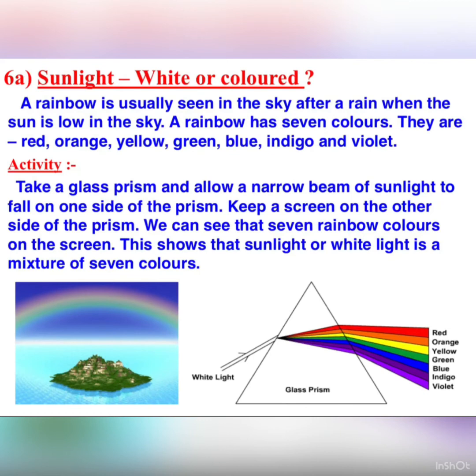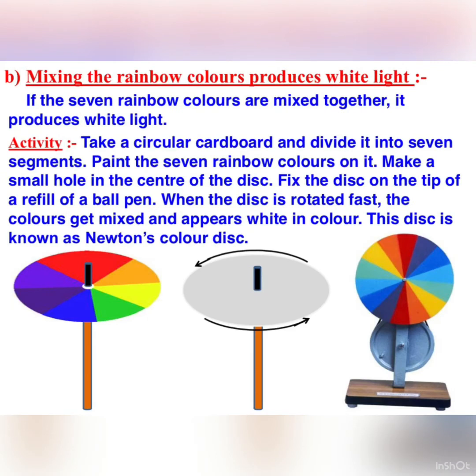Now, we'll discuss that 7 colors on merging give a white light. For this, take a circular disc and divide it into 7 segments. Paint the 7 rainbow colors on it and make a small hole in the center of the disc. Fix the disc on the tip of a ball pen. When the disc is rotated at a very high speed, the colors get mixed and appear white.